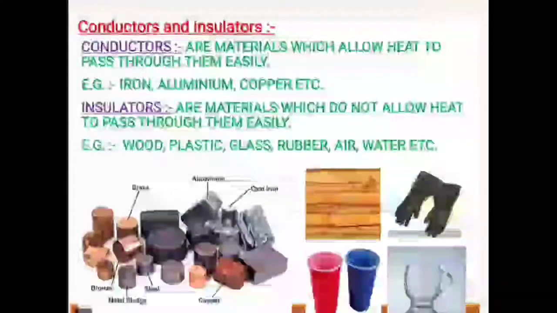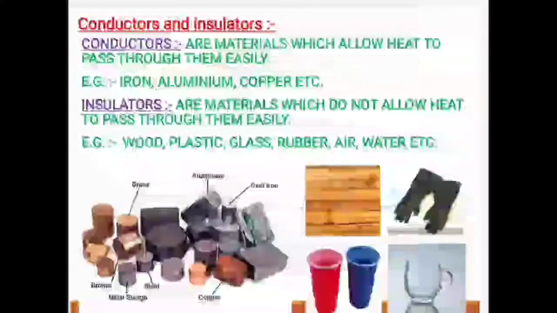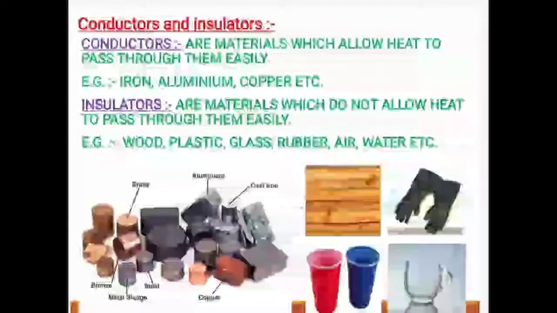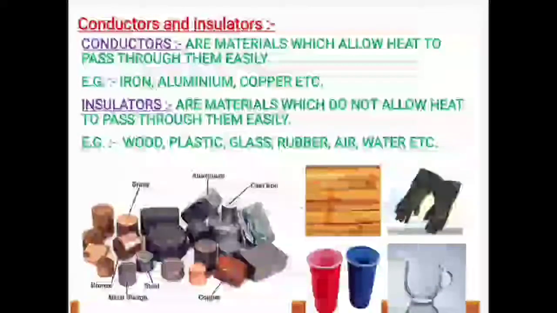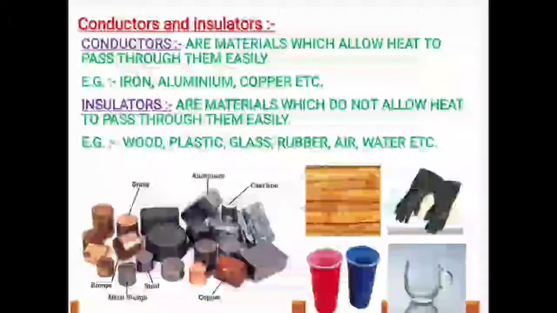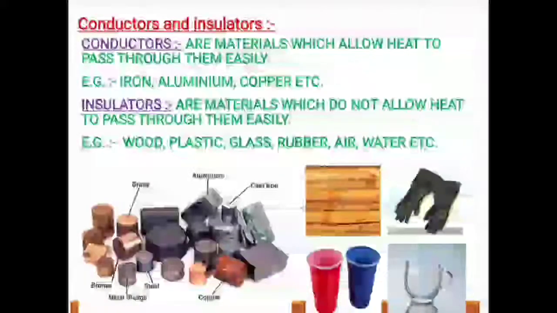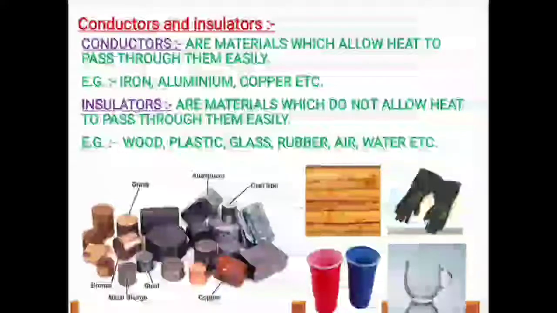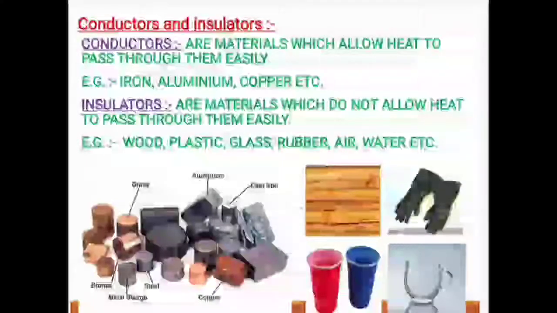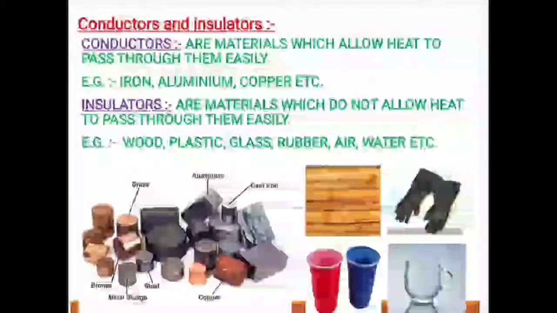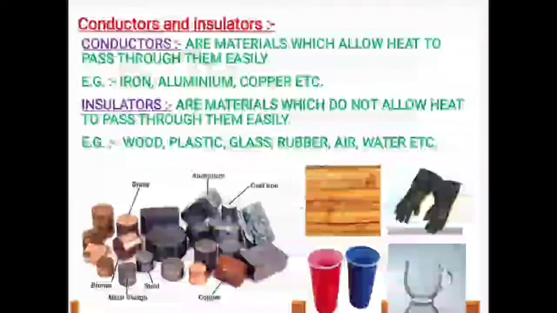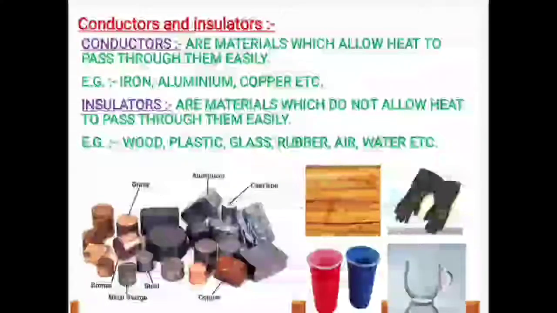And here, since we are talking about conduction, there are two types of substances, and on the basis of transfer of heat, they can be classified or distinguished into two headings. One is conductors and the other is insulators. Though I know you have studied this in class 6th also in the chapter of electricity.